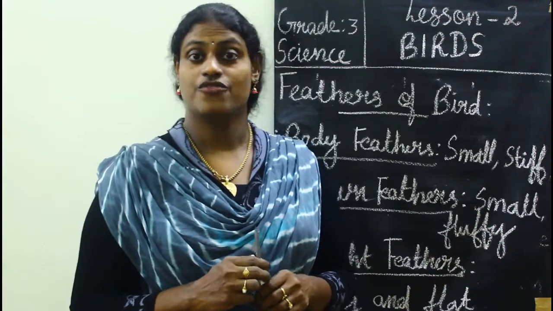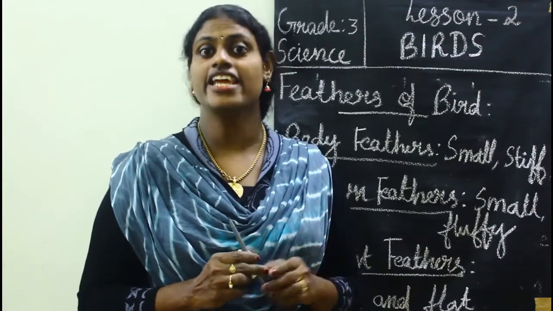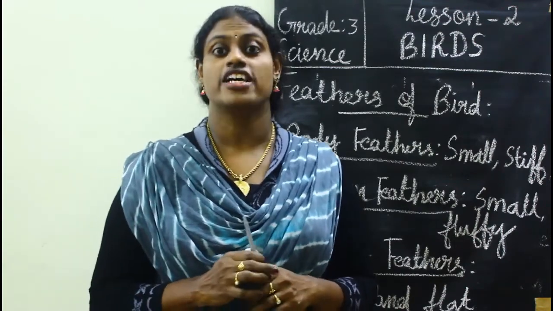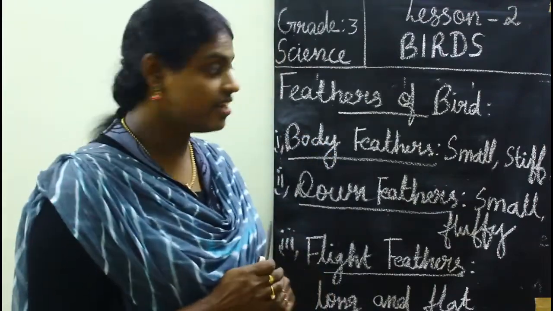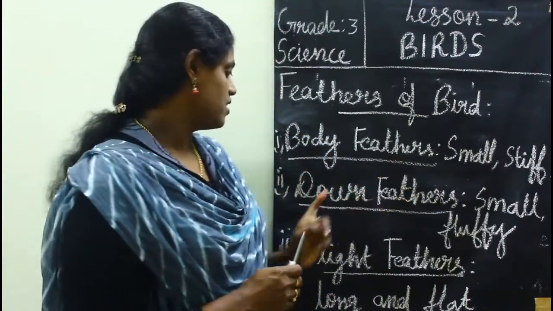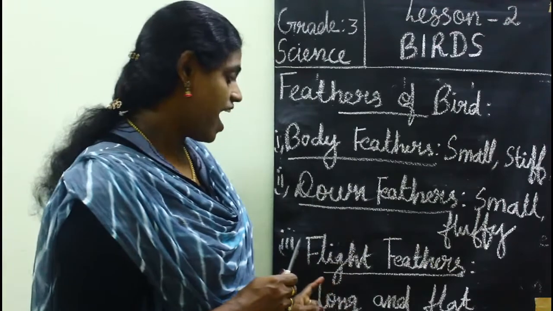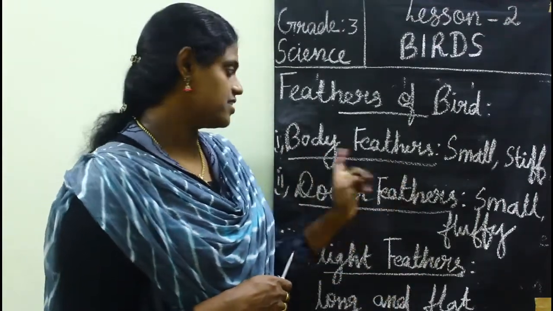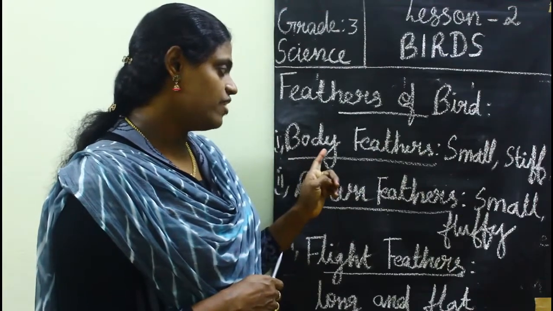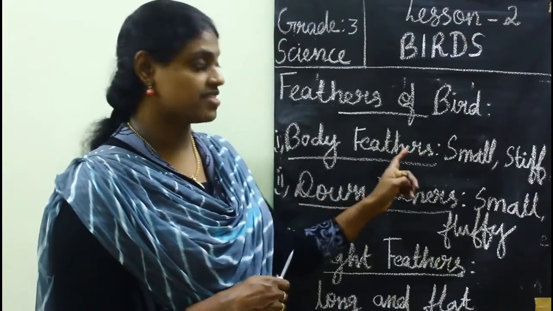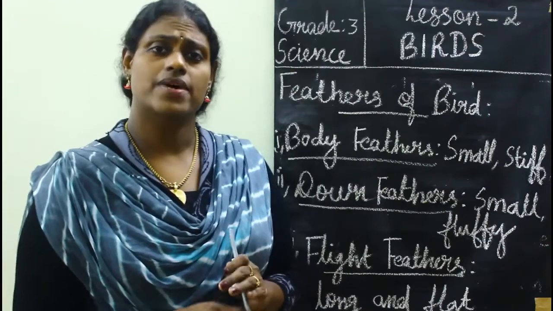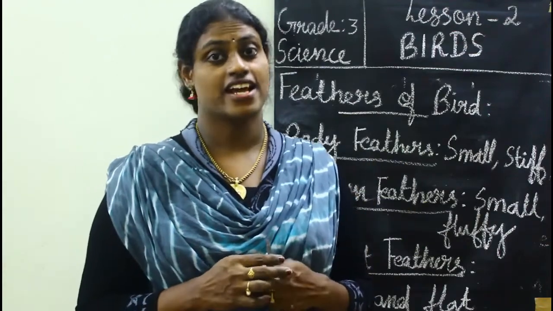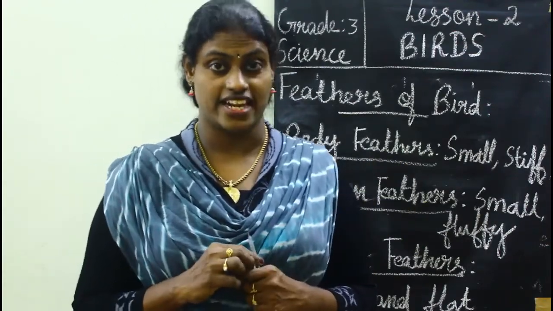Okay, so feathers are of three kinds. They are body feathers, down feathers and flight feathers. Body feathers. So the bird's whole body is covered with feathers, right?